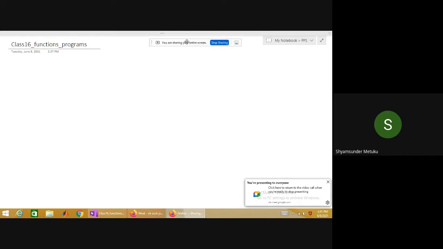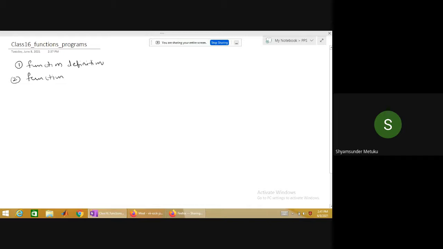As I said, there will be a total of 3 parts in the functions. One is function definition. The second one is called function calling. The third one is called function prototype. Today I'll explain certain programming problems, and next class we'll do it in Dev C++ and execute. So let me start with function definition first.